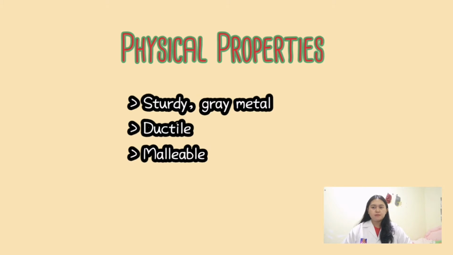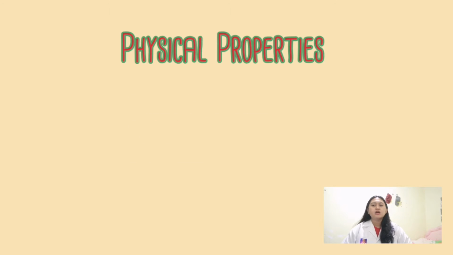Cobalt is a sturdy, gray metal which resembles iron and nickel. Although cobalt is ductile, it is also somewhat malleable. Ductile means the metal's ability to be drawn into thin wires. Meanwhile, malleable means the ability of being hammered into thin sheets. Next to nickel and iron, cobalt is one of the three naturally occurring magnetic metals.